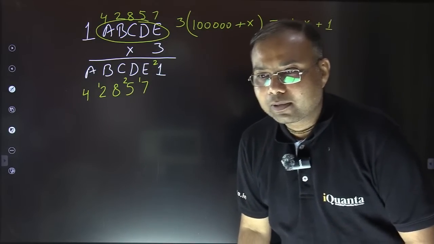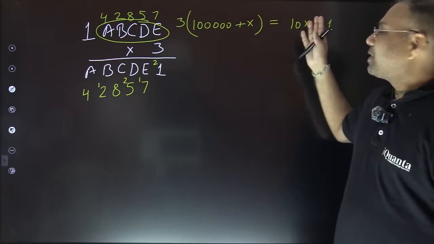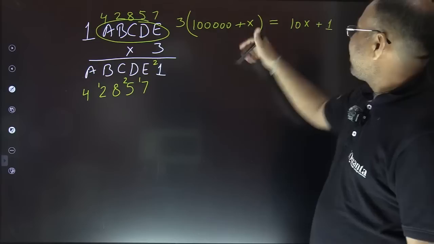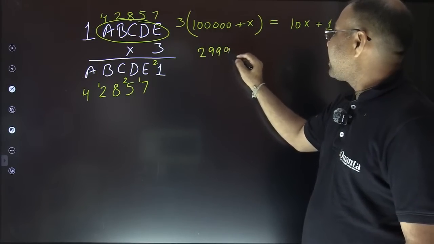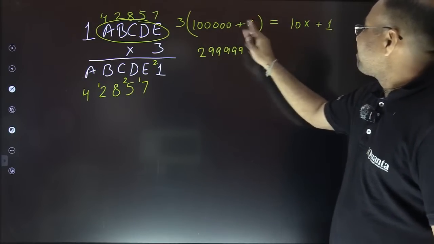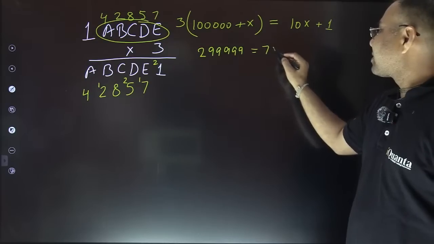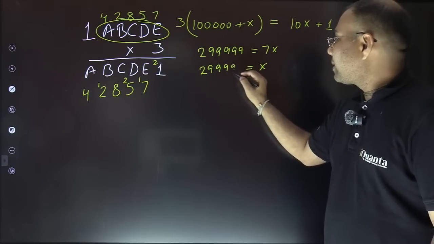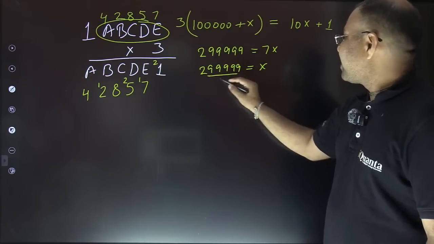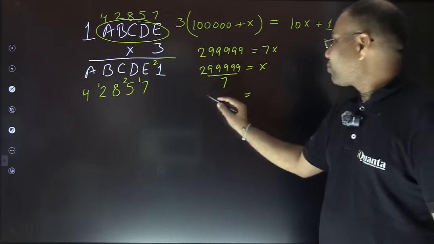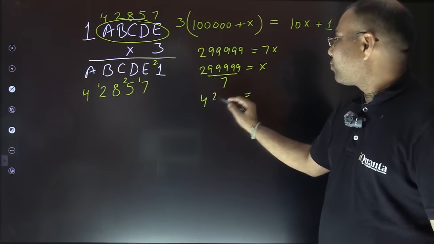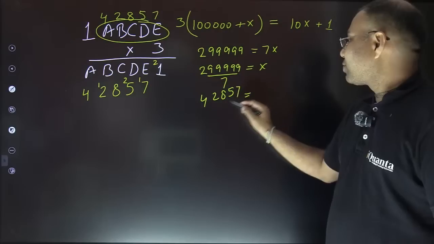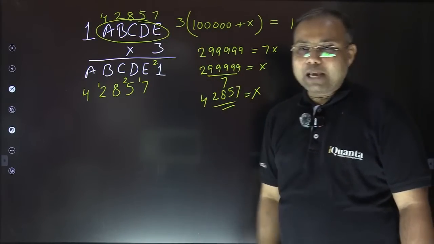Okay, is it fine? Now you can very easily simplify this. This is only a single variable equation, one equation with one variable. So 3 lakh minus 1 makes it 2,99,999, equals this 3x subtracted from 10x, which gives you 7x. That gives you x equals 299999 divided by 7. Just divide it. It comes out to be 7 4s are 28, 1 carry, 7 2s are 14, 5 carry, 7 8s are 56, 3 carries, 7 5s are 35, and 4 carries, 7 7s are 49. That is this value of x, or basically A, B, C, D, E.